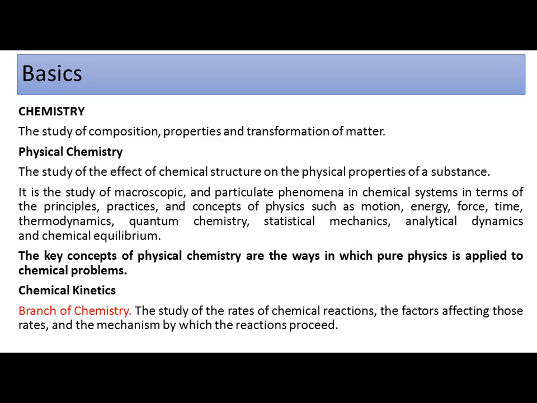One by one, we will go through what the rate is, what factors affect the rate of reaction, and how you can establish the mechanism of the reaction. But very briefly, we are not going into the detail of such complex mechanisms. According to your syllabus, we will cover all these points.